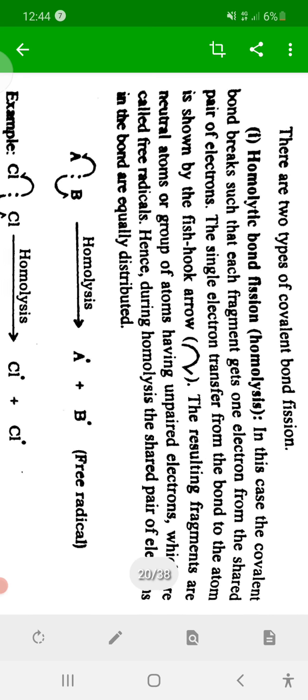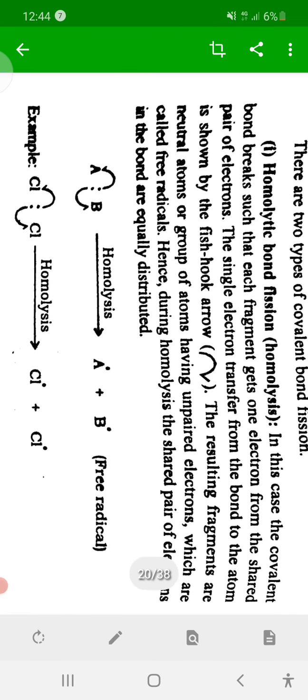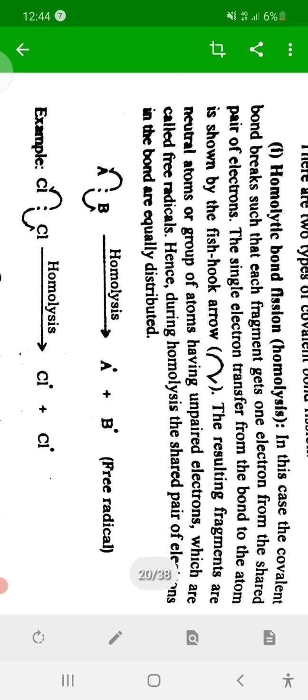Homolysis. See here, one bond, which is shown by a single dash between two atoms. That single dash, or single bond, is nothing but two electrons, one electron from each atom.